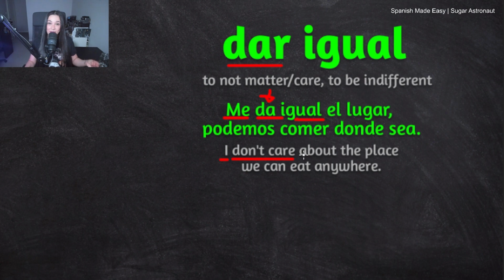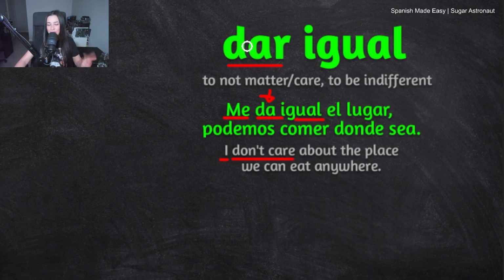Also, the conjugation of the verb dar, da, works perfectly fine with pretty much all the reflexive pronouns. Me da igual, te da igual, nos da igual, les da igual. That is very useful when you want to say, I don't care, you don't care, she doesn't care, he doesn't care, we don't care, and so on.